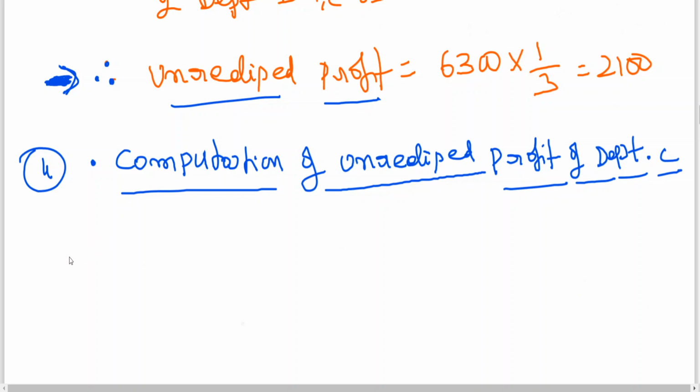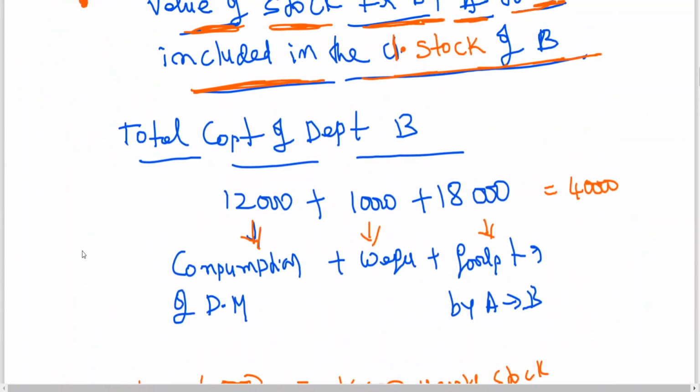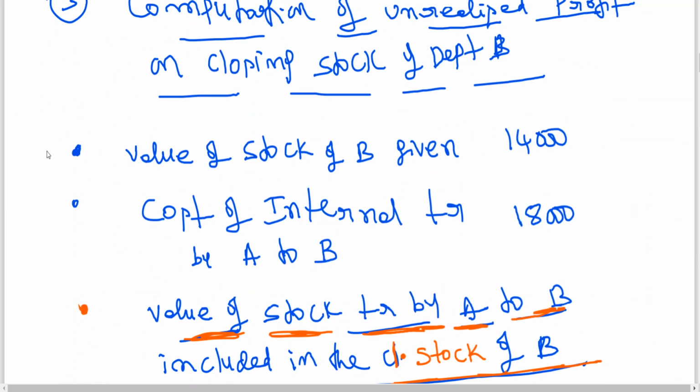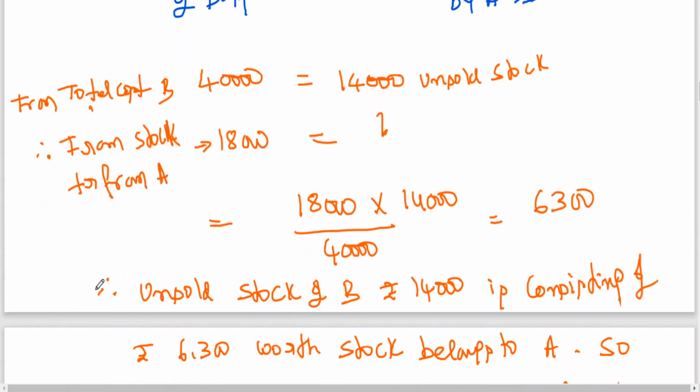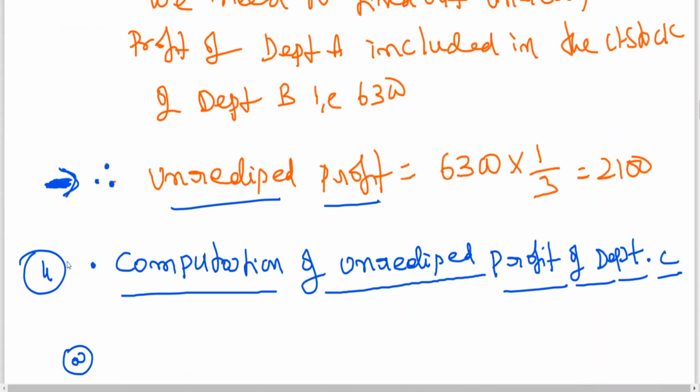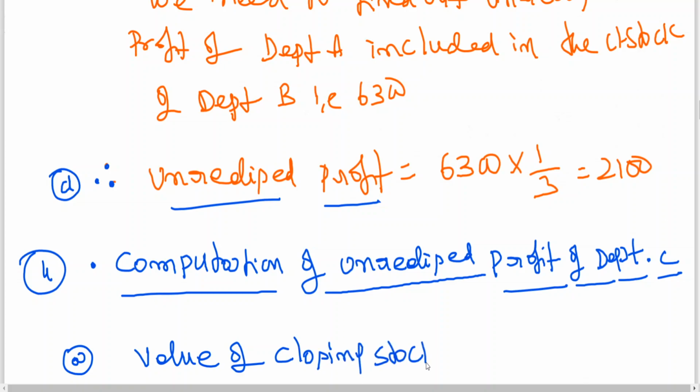Here, first point, A: value of closing stock of C. I think by this time you are clear. If you are good in costing, you can do it.